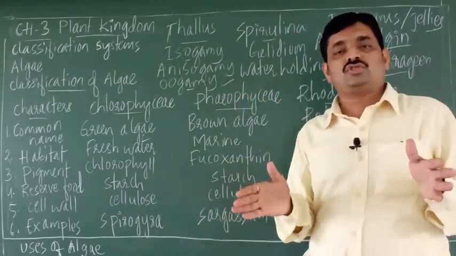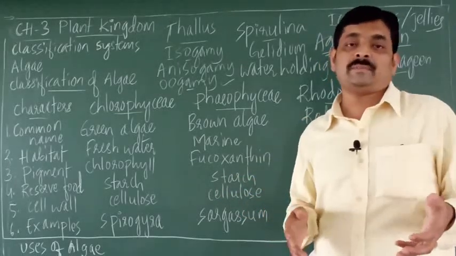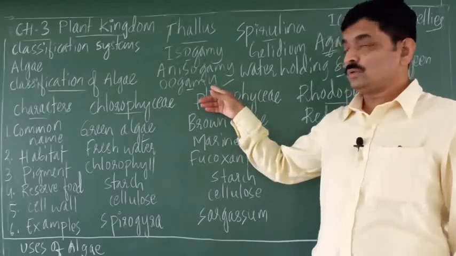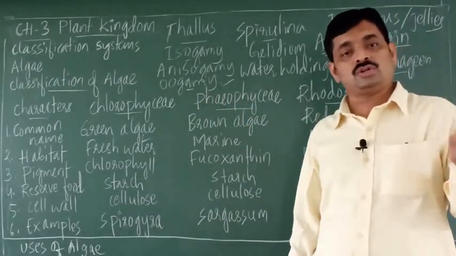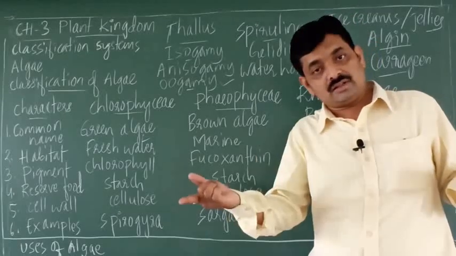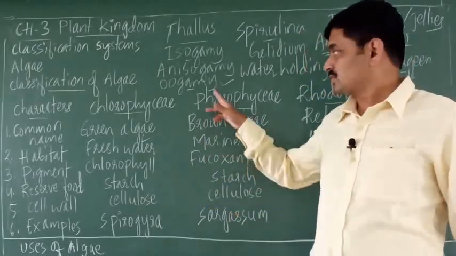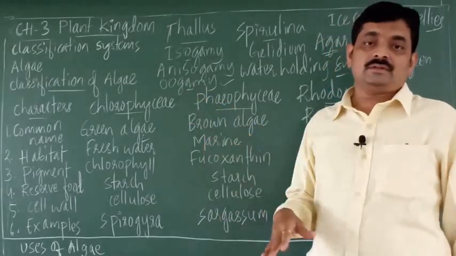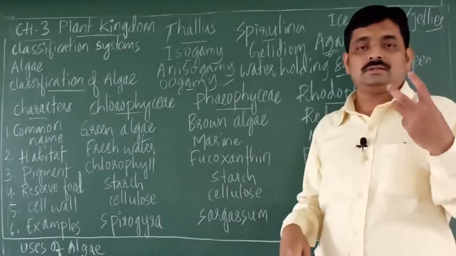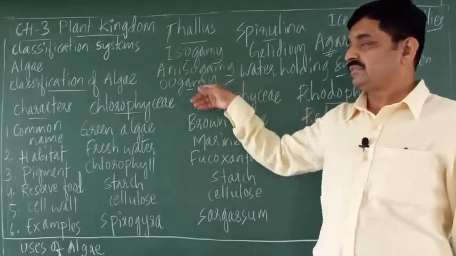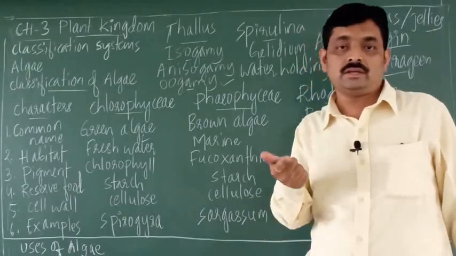So the fusion of a small motile male gamete with a large non-motile female gamete is called oogamy. These are the various methods which are observed in sexual reproduction in algae.